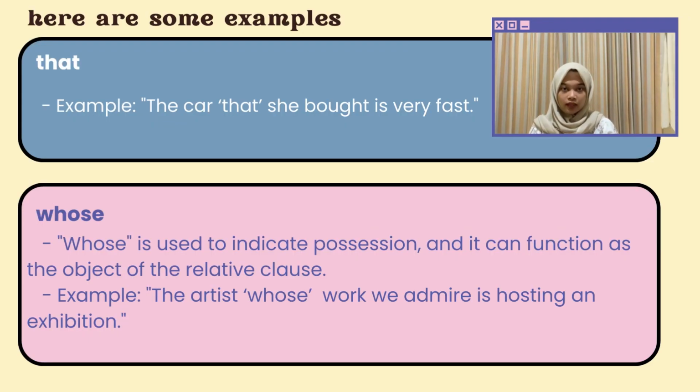Third, that. Example: the car that she bought is very fast. Here, that is the object of she bought. Fourth, whose. Whose is used to indicate possession and it can function as the object of the relative clause. Example: the artist whose work we admire is hosting an exhibition. Here, whose is showing possession of work, and work is the object of we admire.